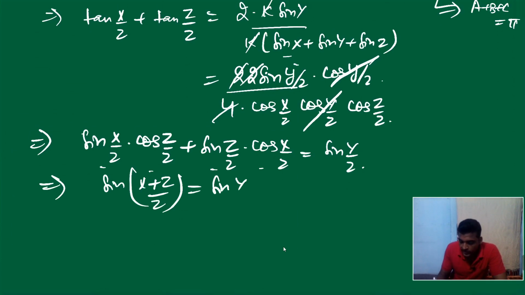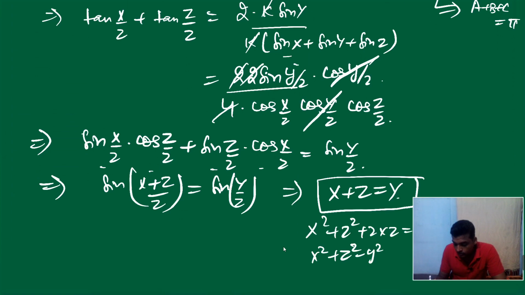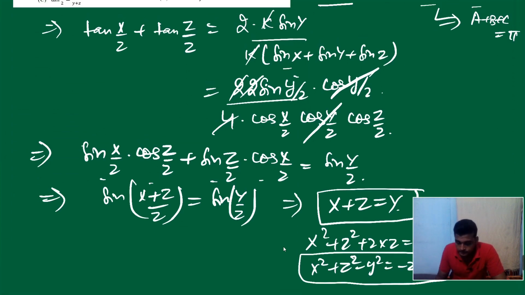So from here we can say x plus z equals y. It's capital Y, of course. So it's one answer. If you square both sides, what we get? We get x square plus z square plus 2xz is equal to y square. So x square plus z square minus y square equals minus 2xz. It's the second thing we are getting. Now let's see the options.